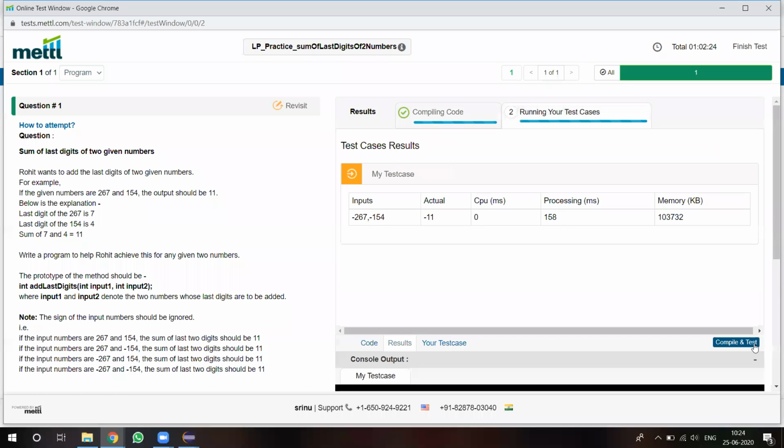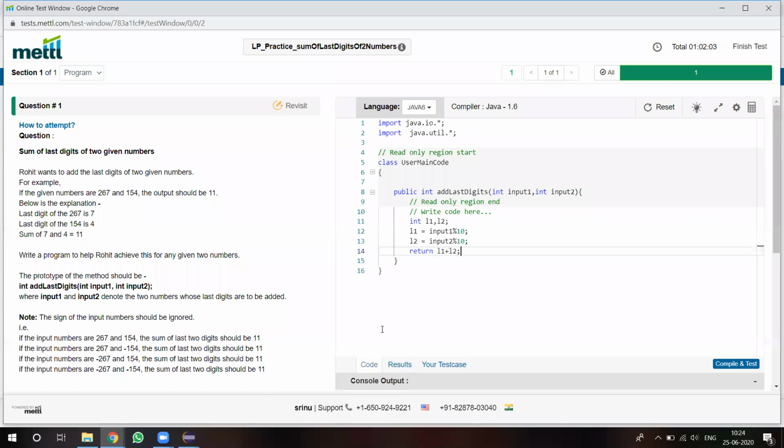If the given numbers are minus 267 and minus 154, then the output is coming as minus 11. But what they are expecting is, if it is a negative number, we have to make it the absolute value. A positive number, 11, is required, but our program is returning minus 11. So we have to change it.